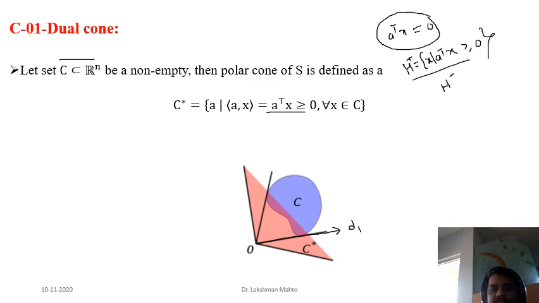There is one more extreme direction. This one, call it D2. Now you need to construct the dual cone of this given set. So how can you construct it?